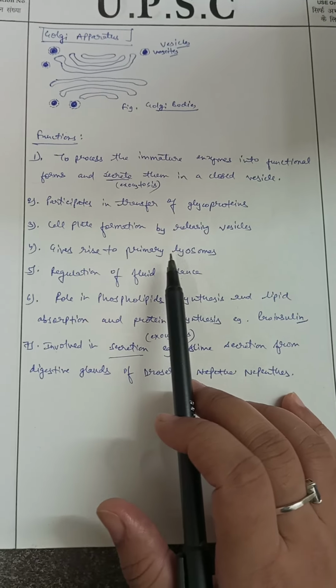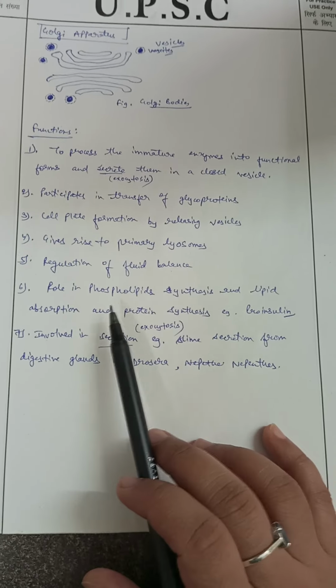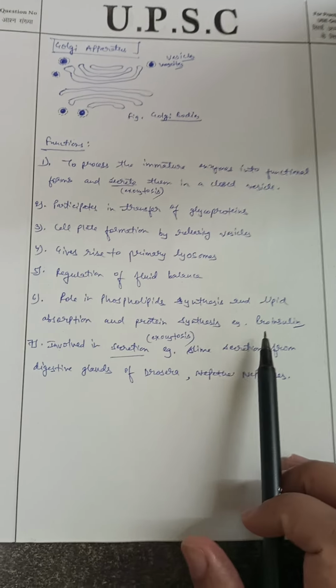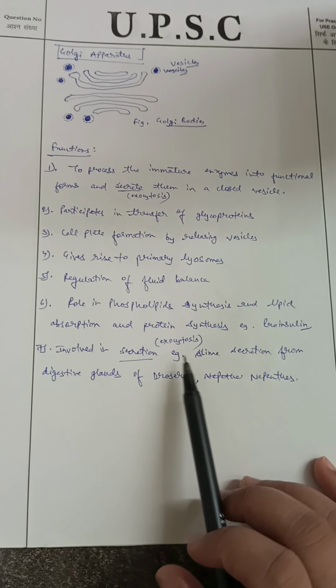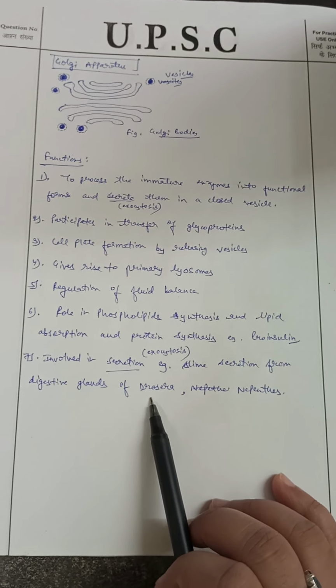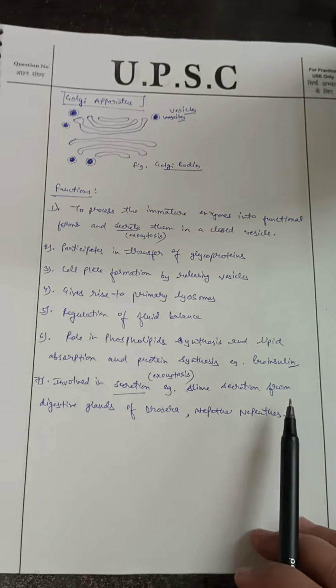Then it gives rise to the primary lysosomes. Then regulation of the fluid balance. Then role in phospholipid synthesis and lipid absorption and protein synthesis, for example, proinsulin. Then it is involved in secretion, for example, slime secretion from the digestive glands of Drosera. It is also called sundew plant, and Nepenthes is called pitcher plant. So these are some of the functions of the Golgi apparatus.